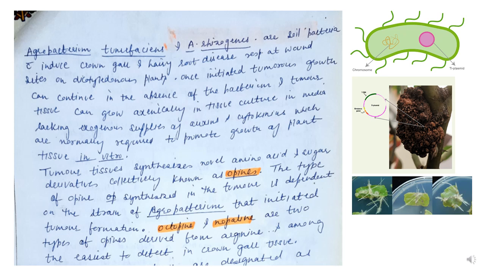As you can see in the picture, there is a tumorous growth on the stem which is called crown gall, and it is caused by Agrobacterium tumefaciens. In the bottom picture you can see hairy roots, which are caused by Agrobacterium rhizogenes. These are due to a special kind of plasmid present in these bacteria: tumors and hairy roots are caused by the Ti plasmid, present in Agrobacterium tumefaciens, and the Ri plasmid, present in Agrobacterium rhizogenes.